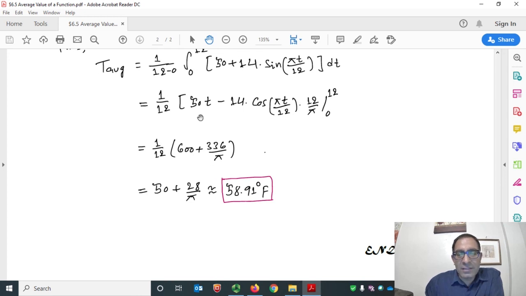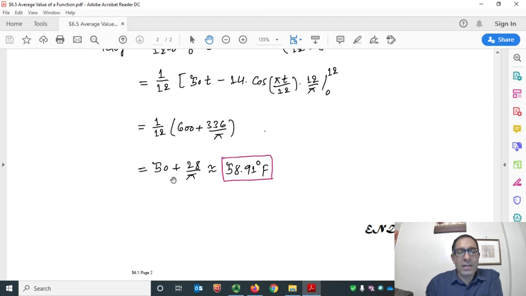Then in the last expression here, evaluate at t equals 12 minus the expression evaluated at t equals 0, and add and subtract. It gives us this answer, which is 50 plus 28 over pi. But this is a question about temperature, so let me give you the approximate answer in terms of temperature, which is 58.91 degrees Fahrenheit.